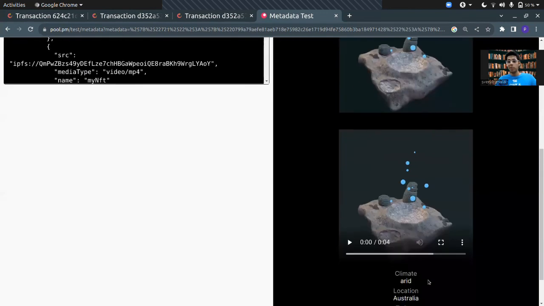Similarly, you can keep on adding new files, and you can also keep on adding new headings also. So that is it.